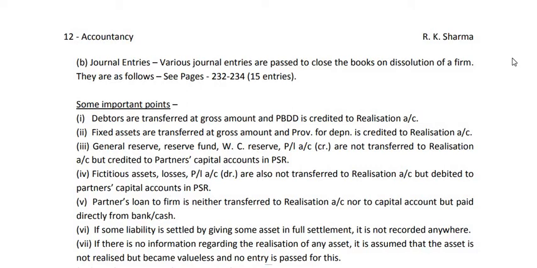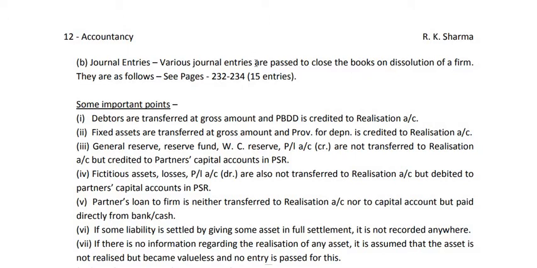Now today I shall discuss with you journal entries on dissolution of a firm and some important points regarding the journal entries. So topic number 4b is journal entries. Various journal entries are passed to close the books on dissolution of a firm. That means when a firm is going to be dissolved, we have to close the books of the firm, and to maintain the three accounts which I discussed last day, we have to pass a large number of journal entries.